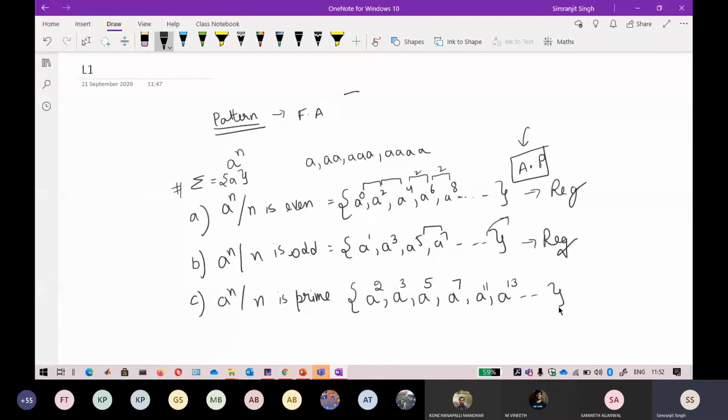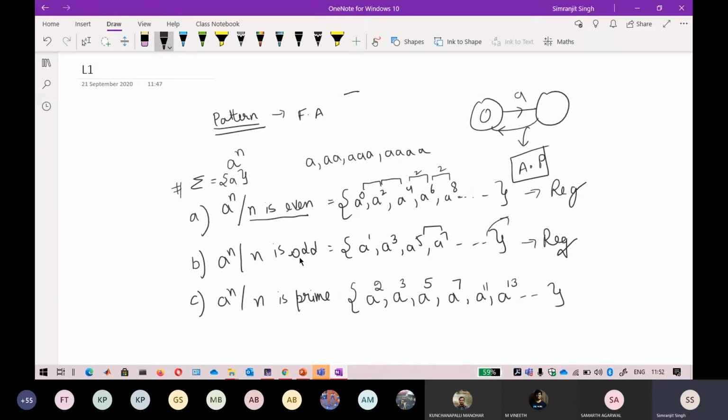Okay, so now see if you are able to find any common difference here. Most of you will be thinking that if it is raised to power n, it will always be regular. Don't think about it, just see the condition here. If the condition is that n is even, now you can draw an automaton for this. If you see, the automaton will look like this.